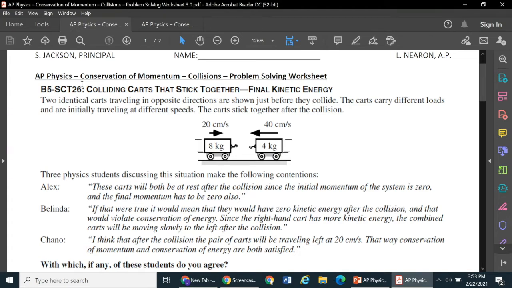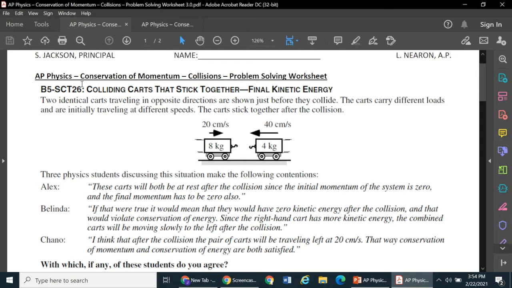And it says here, three physics students discussing this situation make the following contentions. Alex says these carts will both be at rest after the collision since the initial momentum of the system is zero and the final momentum has to be zero also. Belinda says if that were true, it would mean that they would have zero kinetic energy after the collision, and that would violate conservation of energy. Since the right-hand cart has more kinetic energy, the combined carts will be moving slowly to the left after the collision. Chano says, I think that after the collision, the pair of carts will be traveling left at 20 centimeters per second. That way, conservation of momentum and conservation of energy are both satisfied.